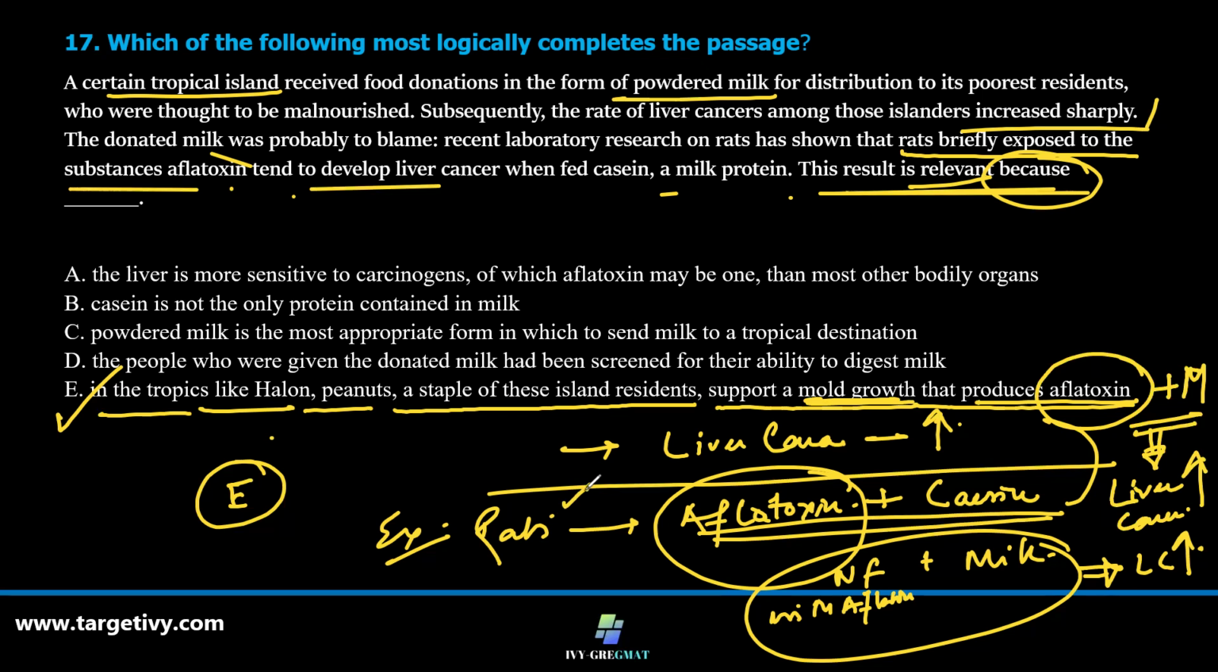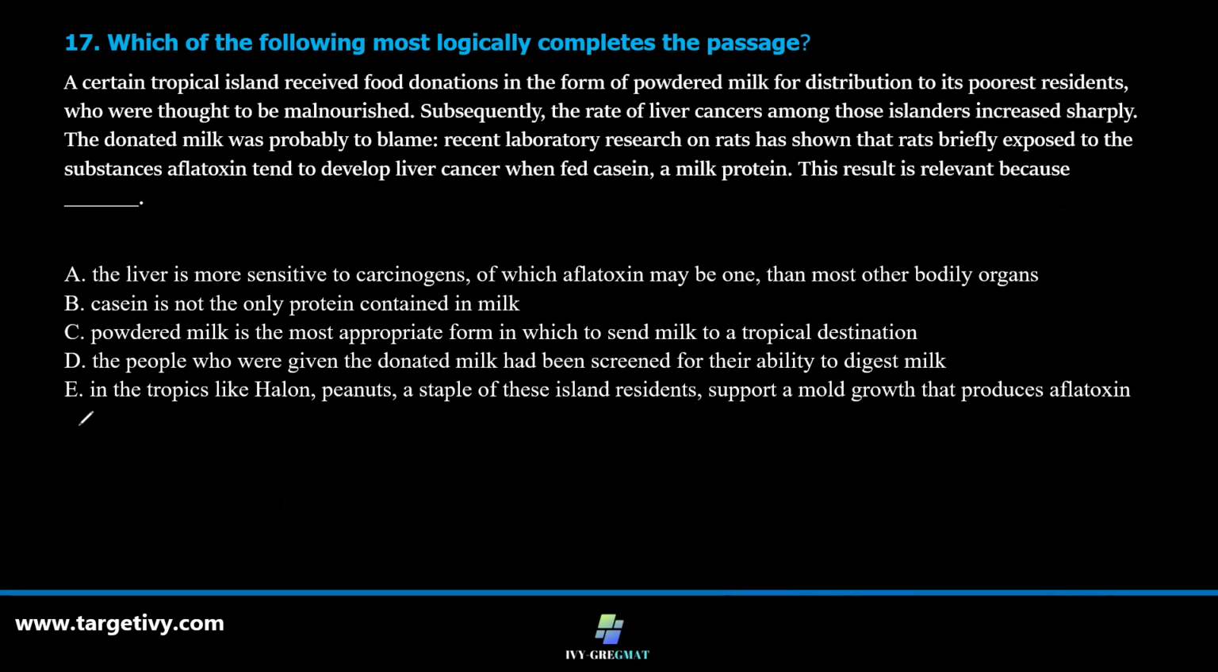So let's read it again. The donated milk was probably to blame. Recent laboratory research on rats has shown that rats briefly exposed to the substance aflatoxin tend to develop liver cancer when fed casein. Casein means milk protein. The result is relevant because in the tropics like Halon, peanuts, a staple of these island residents, support a mold growth and produce aflatoxins. Option E, correct.